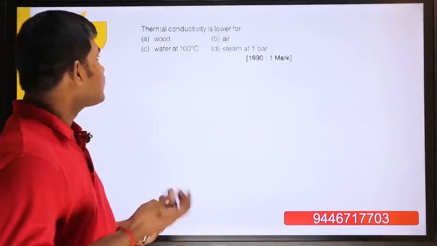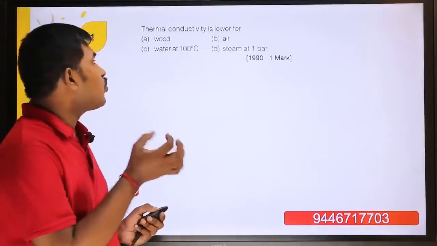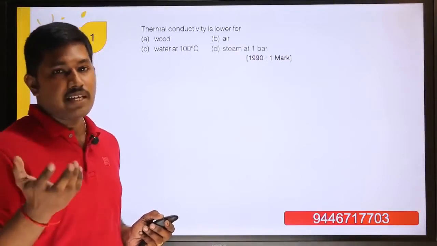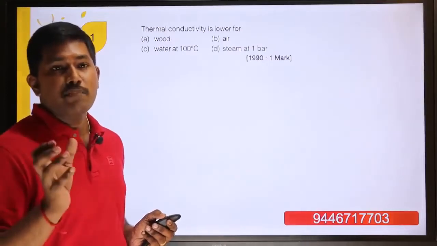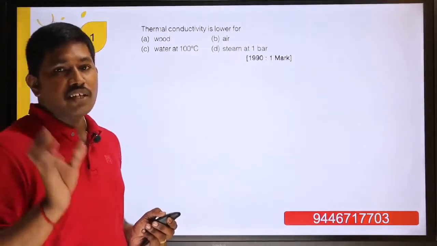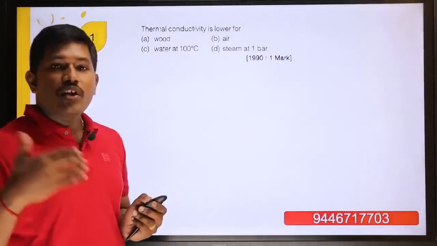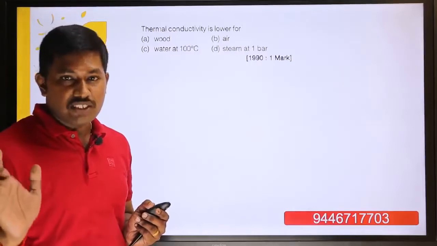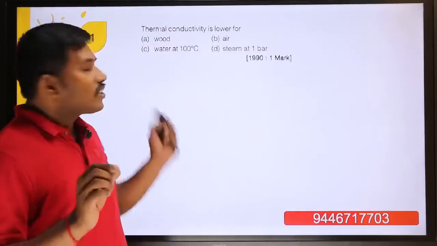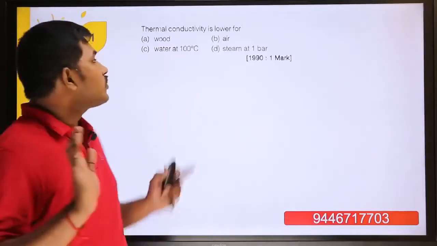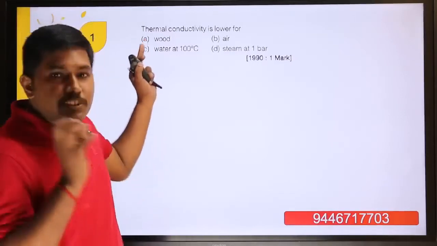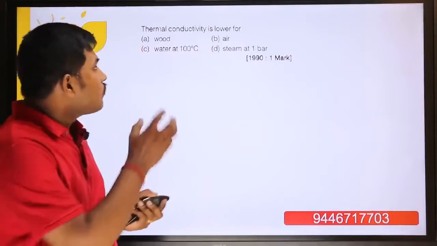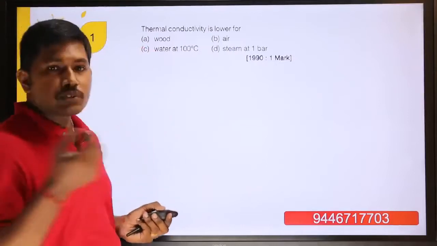For conduction, the first question is: thermal conductivity is lower for which material? All the questions we expect are related to thermal conductivity, so we should know the thermal conductivity of various metals. You have to look at the questions from the last 10 to 12 years, or even 25 years, of GATE examinations. One question from thermal conductivity is definitely expected. Now, as we enter the subject, I will give you a small tip.